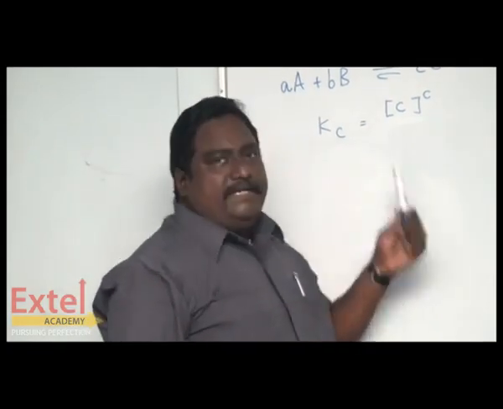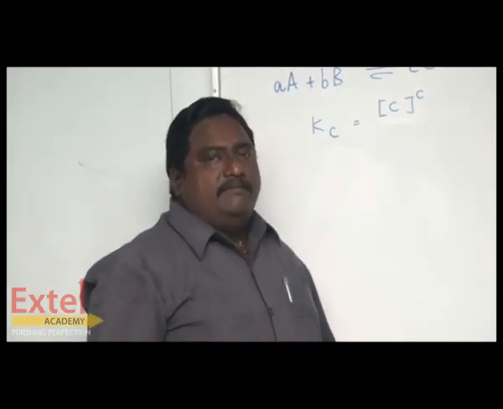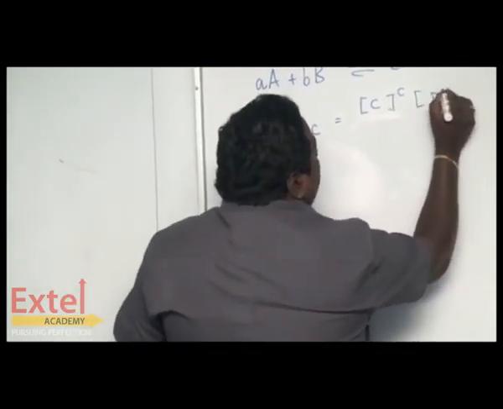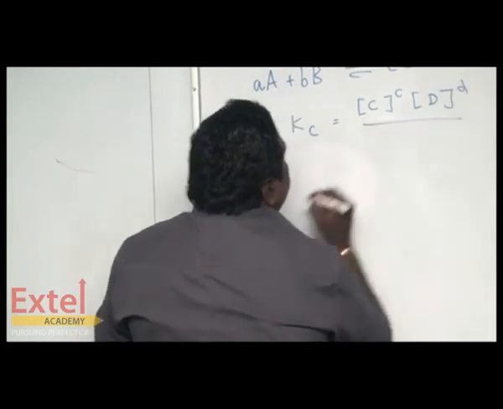The square bracket indicates concentration, that is, number of moles by volume. Then it is concerned with D like this.